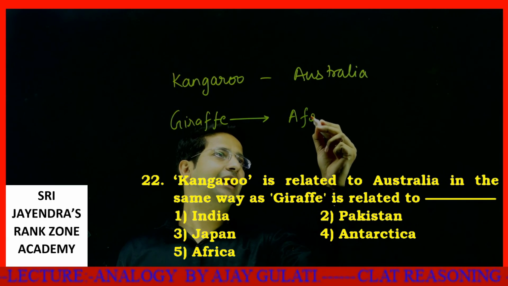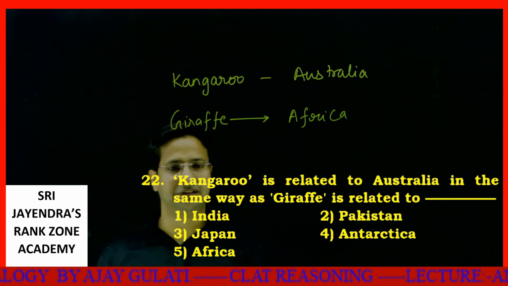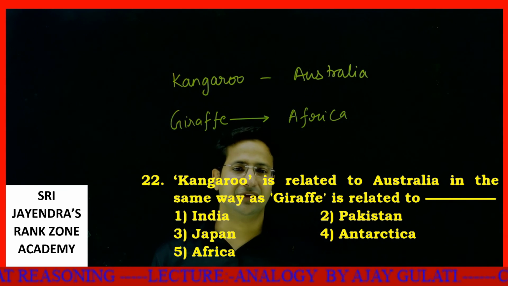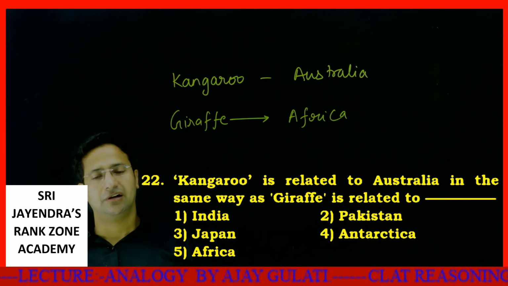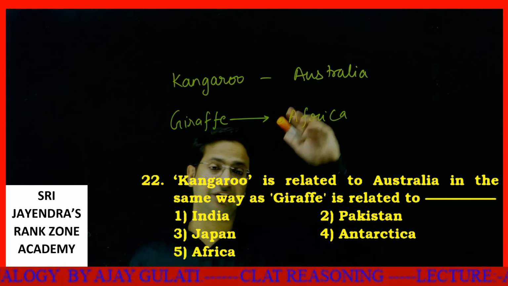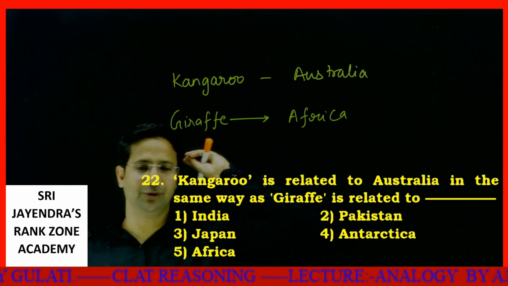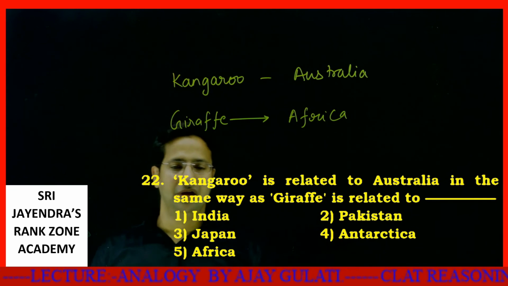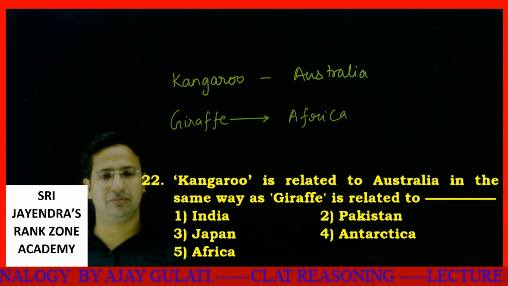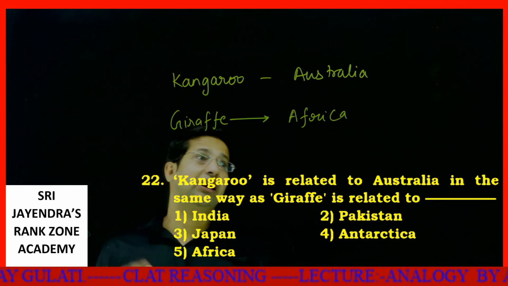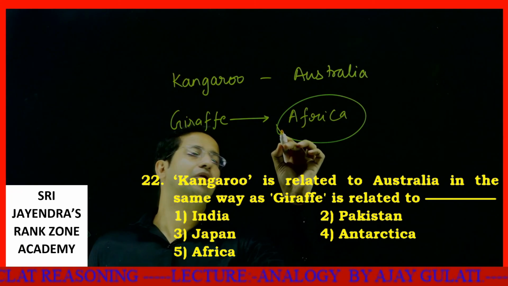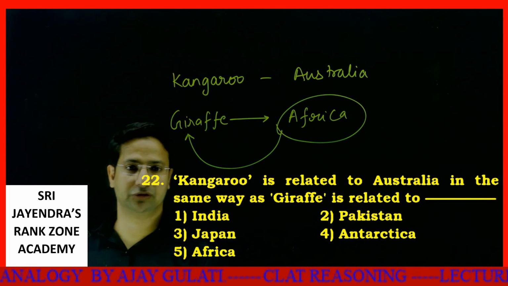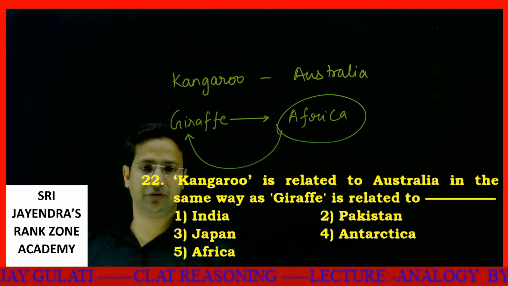India, China, Pakistan? See, first of all, Antarctica has no connection with giraffes. Giraffe generally eats leaves from tall trees, and Antarctica doesn't have anything like that. India, Japan, or Pakistan have giraffes, but in very limited quantity. Africa is the major hub for giraffes, a place where you can find giraffes easily. Most of Japan's giraffes are natives of Africa.